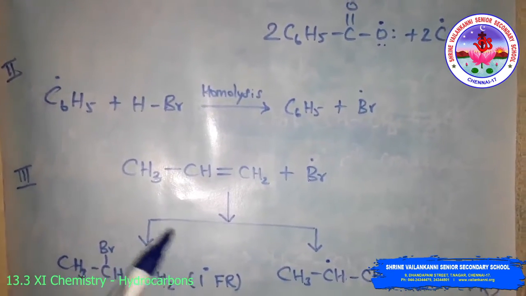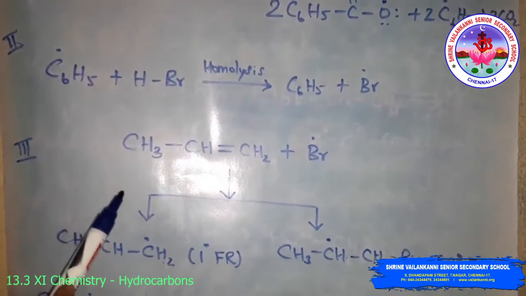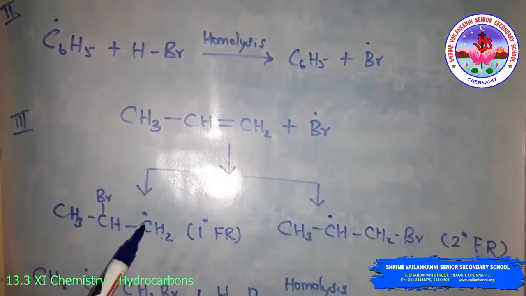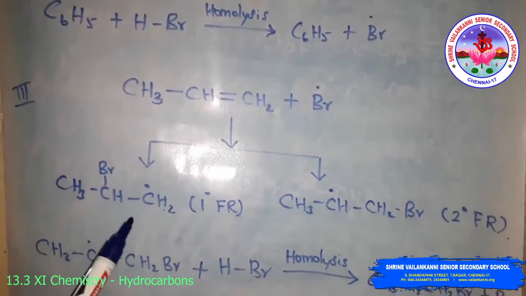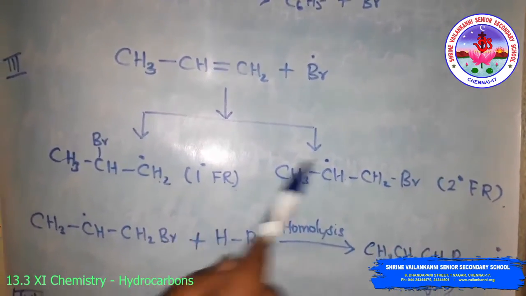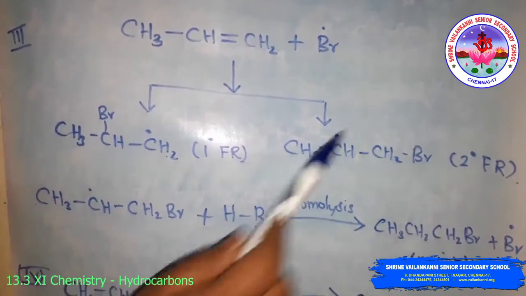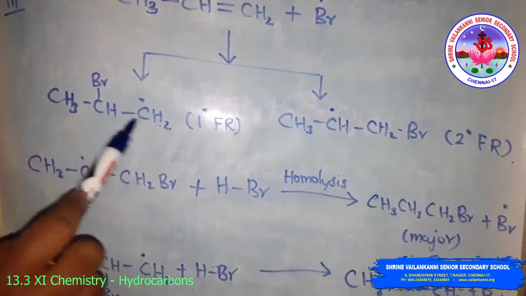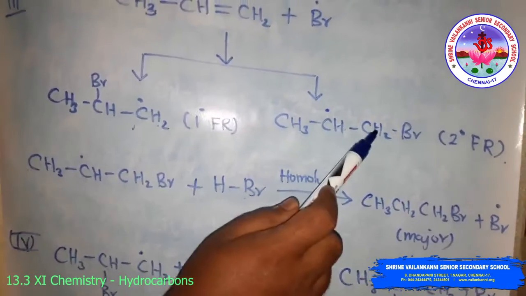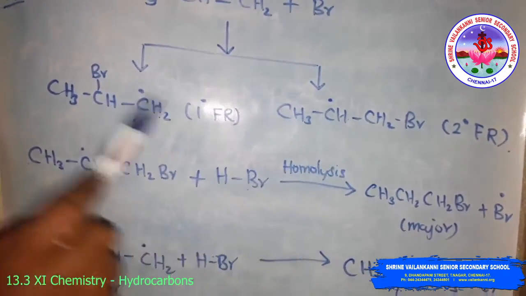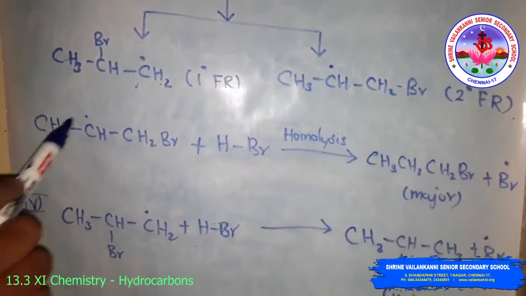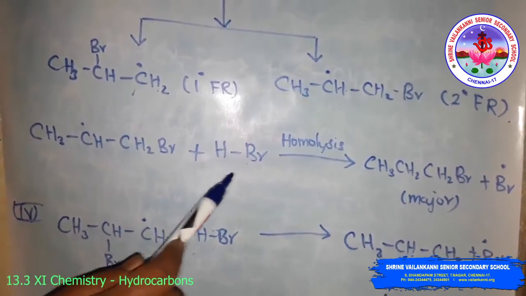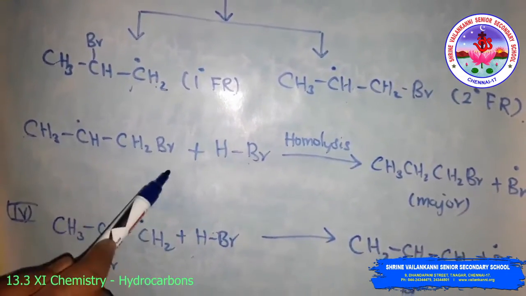Again, look at the third step. Propene reacts with the bromine free radical to form two different types of product: one is a primary free radical product, another is a secondary free radical product. The primary free radical is less stable than the secondary free radical. So the secondary radical will give the major product when it reacts with hydrogen bromide.